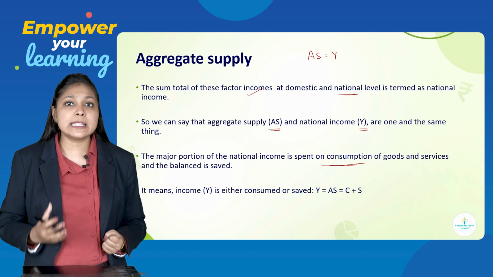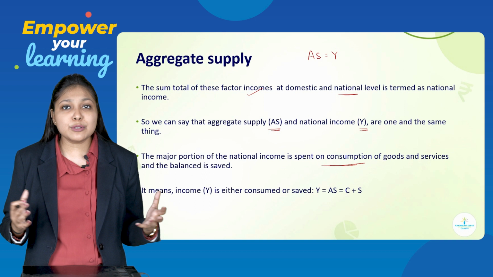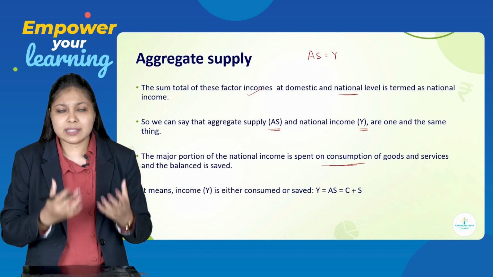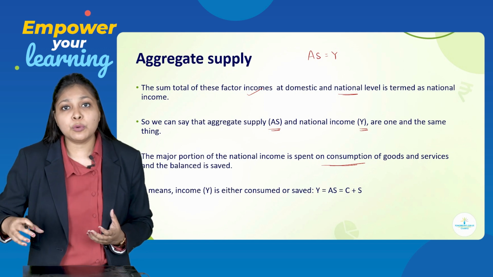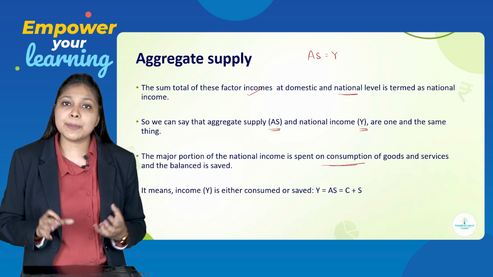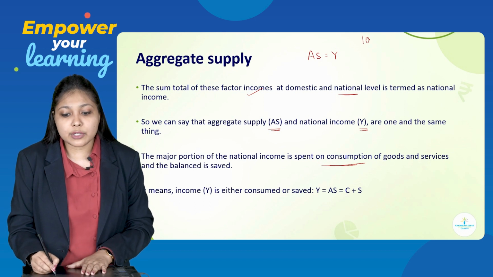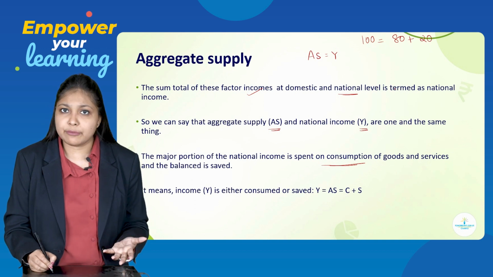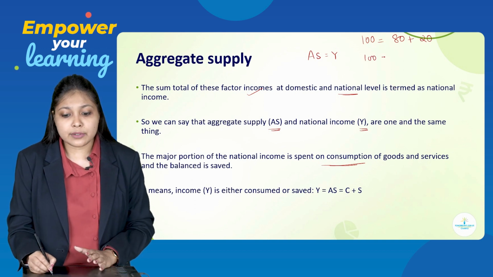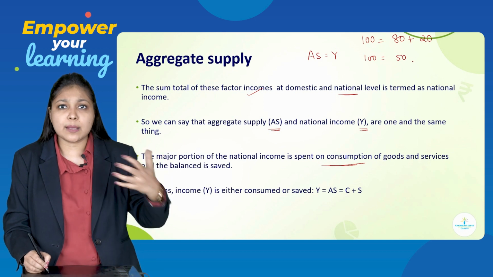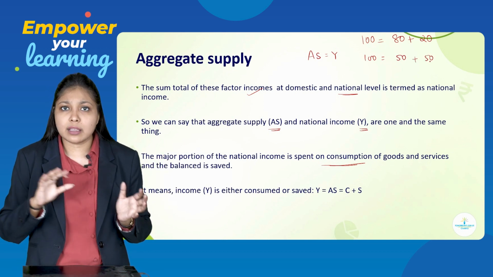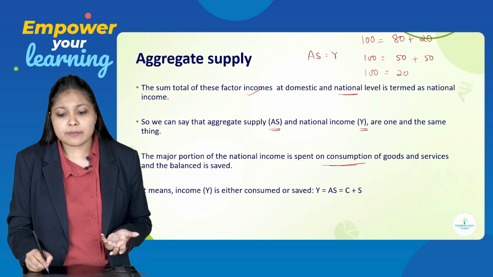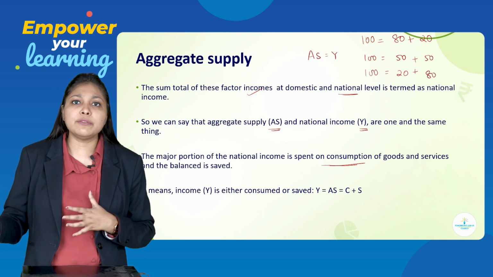that when your parents give you 100 rupees, you are not going to spend the entire 100 rupees, right? You might spend 50 rupees or 60 rupees. Remaining money, what will you do? You will save it. So this is what happens here also. When the income is 100 rupees, it is possible that 80 rupees is spent and 20 rupees is saved. Same way, if income is 100 rupees, 50 rupees is spent on consumption purpose and 50 rupees is kept for savings. Again, 100 rupees is there, 20 rupees you have spent, remaining 80 rupees is going for savings.